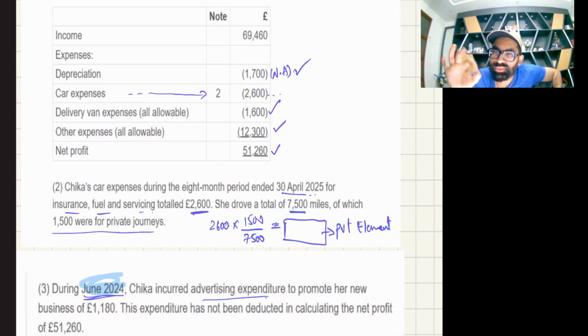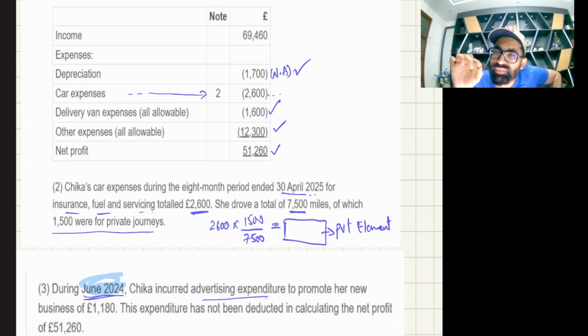So yes, they are also allowed, and they are allowed with the name of pre-trading expenditure. Hope you remember the trading income chapter. Normally what is pre-trading expenditure? It is incurred before the start of the business, but for the sake of the business.